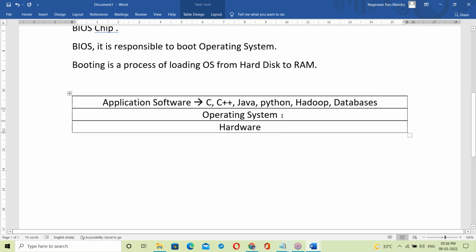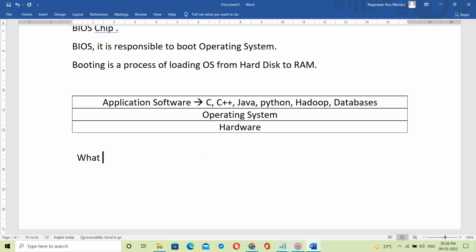The OS gives a platform, just working like a platform. On top of it all are running. So the OS is acting like a platform.